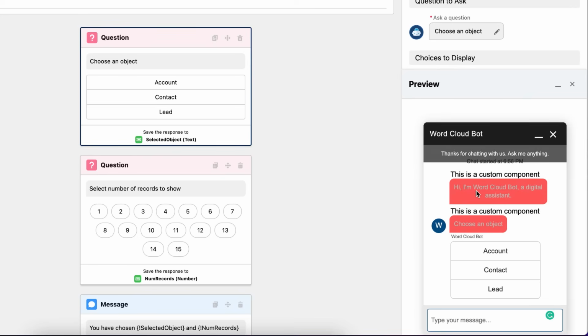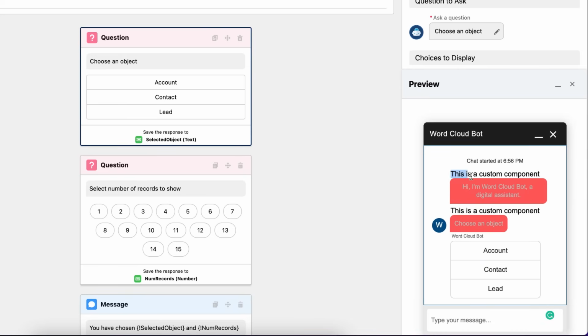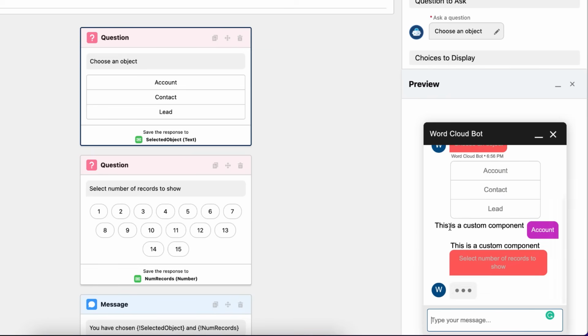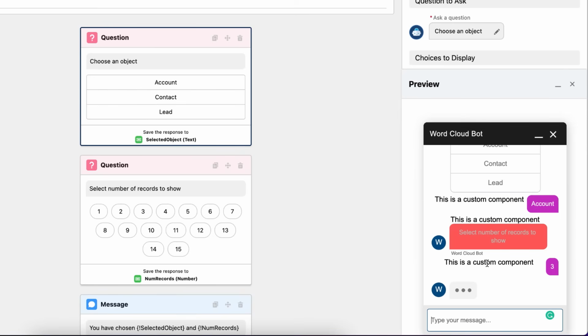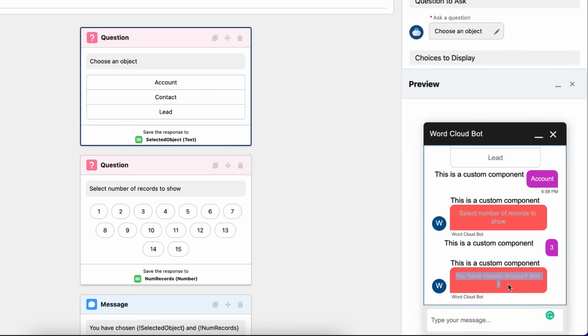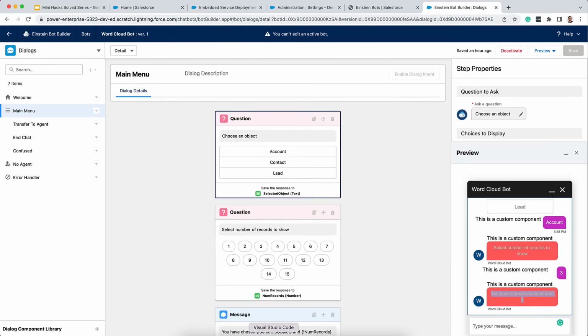Now, as you can see, the text messages look slightly different because we are not using the standard component anymore. Einstein Bot is using our custom component to show all the text messages. And notice the message that we have put in our custom component is also being shown here. Let's select an option, and you can see for every text message, it's the same. Now with this in mind, how do we make a change so that instead of showing the standard text over here, we show a lightning web component? So let's jump into the source code for that.